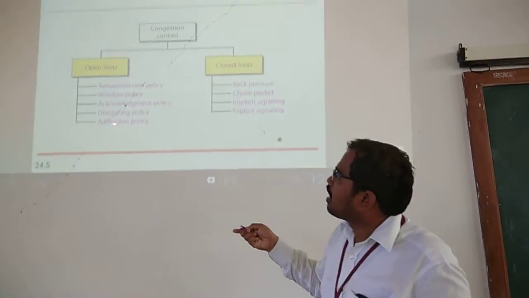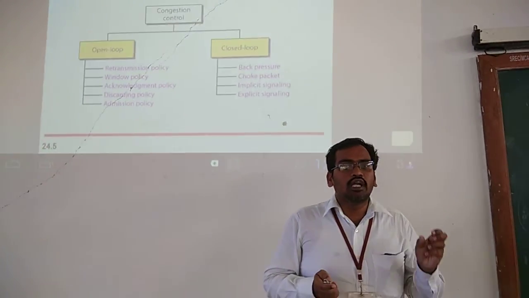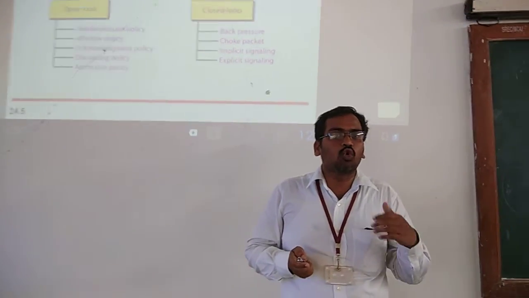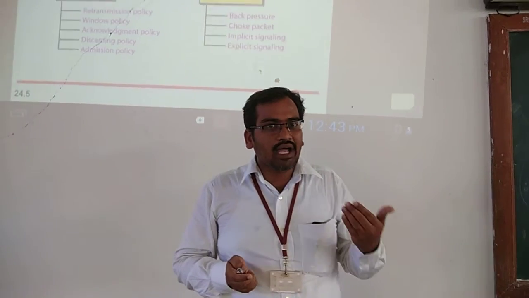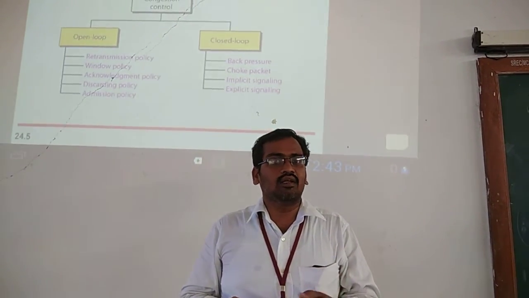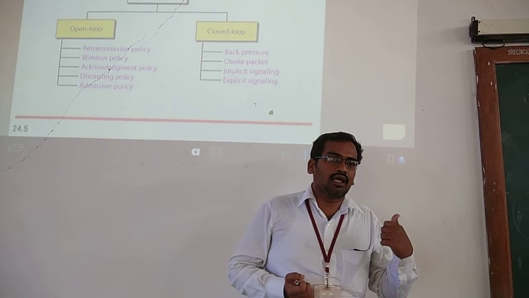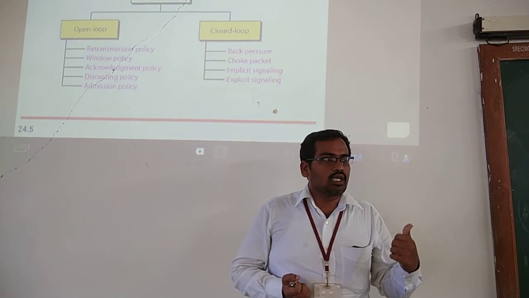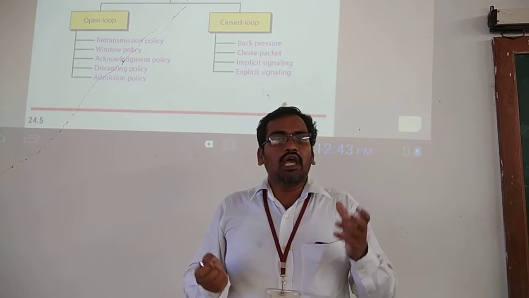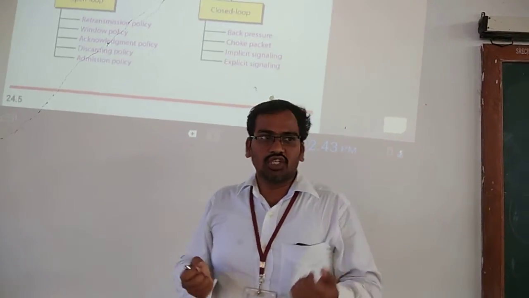Now another one is the window policy. In window policy, we have to use different windows. Windows means go back N and stop and wait ARQ. There are different window techniques, as we have discussed in the earlier classes on error control techniques. So we have to use an efficient window policy mechanism for controlling the congestion.